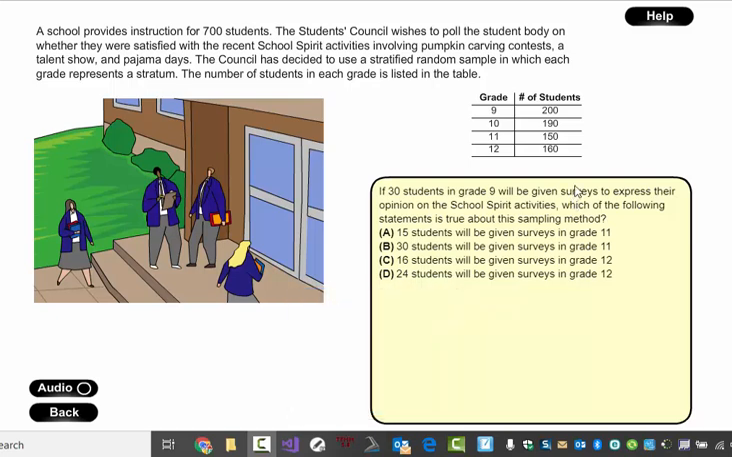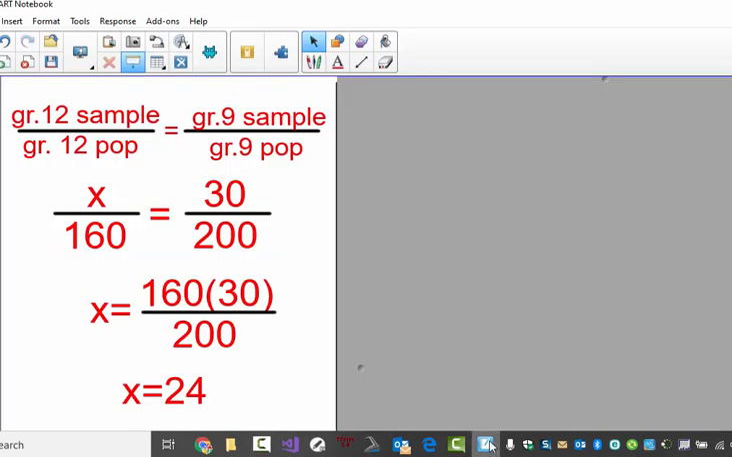Okay, so this one requires a little math. There are a couple of different ways I've seen students solve this in the past. There's a nice method and a common method. So essentially what we're looking to do is get the appropriate number of grade 12 students relative to the number of grade 9 students in our sample group.